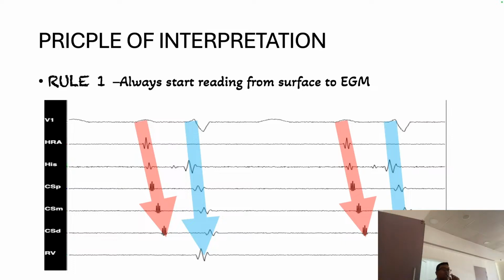Why from surface then EGM, not EGM followed by surface? It will be a bit easier. You are seeing QRS and this one. So EGM determines the right area, and QRS is similarly seen sometimes. So that's why we should consider the surface ECG first, and then we can conclude the area is exactly the EGM.